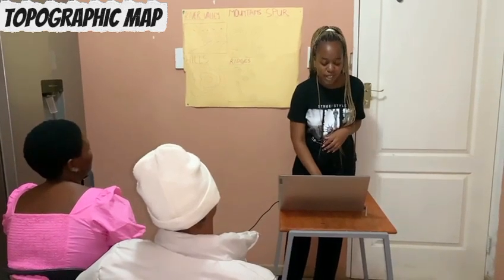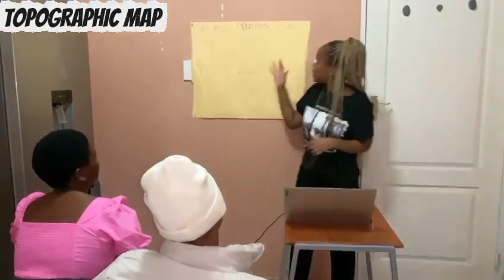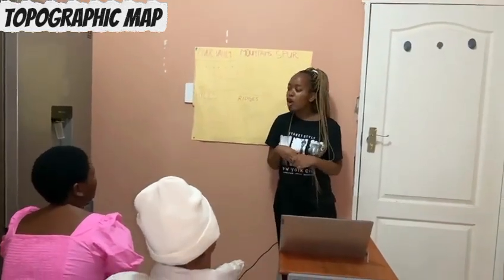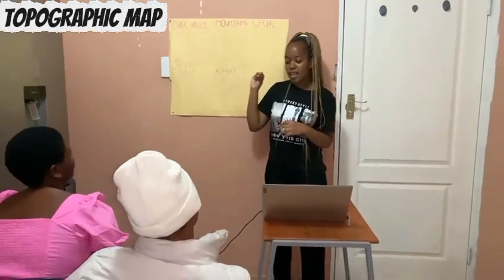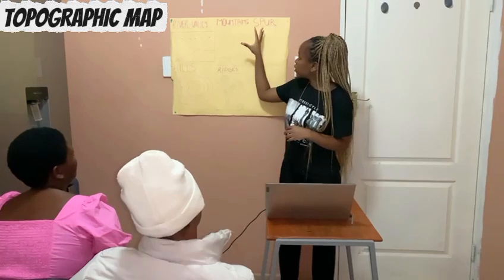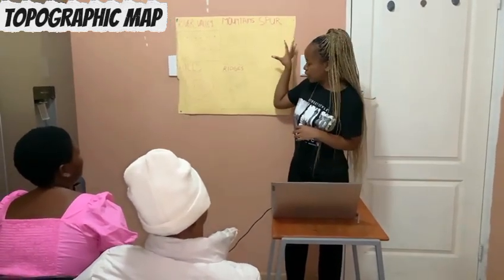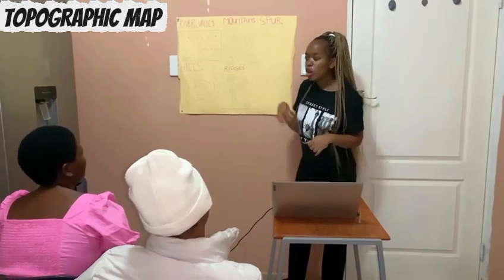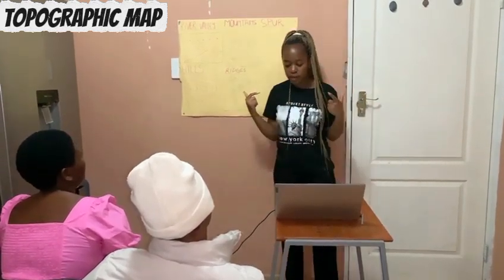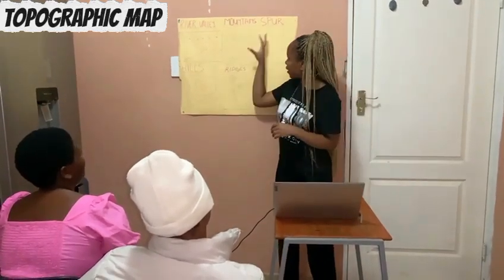Then we move to the last contour pattern, which is a spur. A spur is a small piece of highland that sticks out from the side of a hill or a mountain, isn't it? But the contour lines also bend in a U or a V shape. The point of the V shape faces away from the high ground.